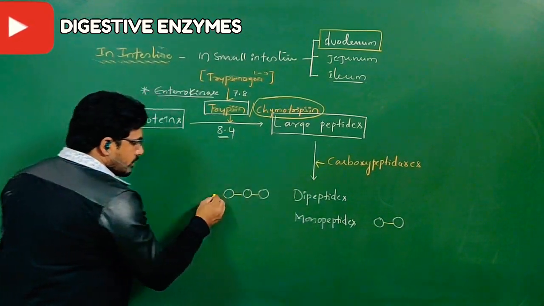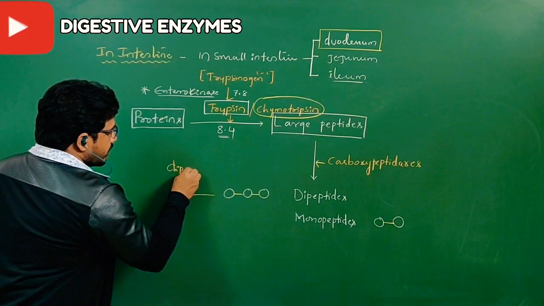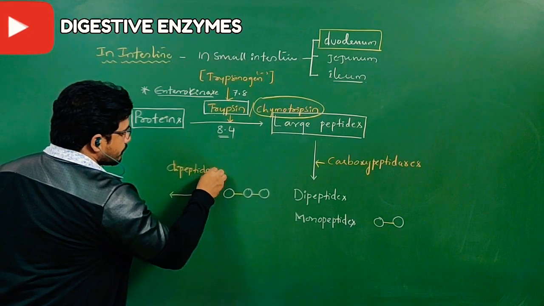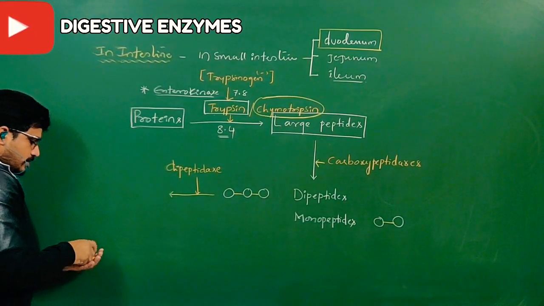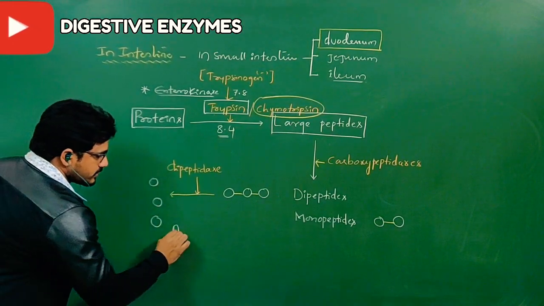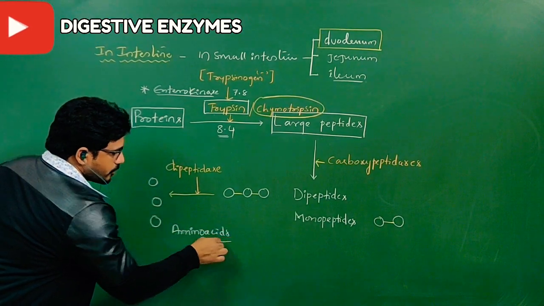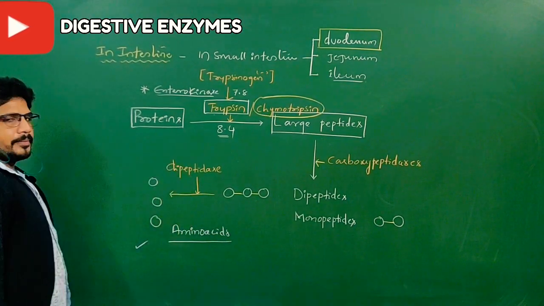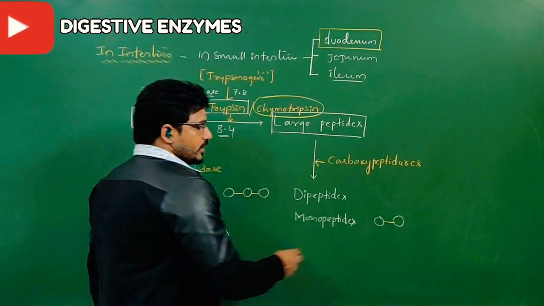When these two are there, the dipeptidase enzyme acts, these will be broken, and amino acids are formed. What are these? The simplest forms of proteins. So once amino acids are formed, they are ready to be absorbed. Digestion is finished.